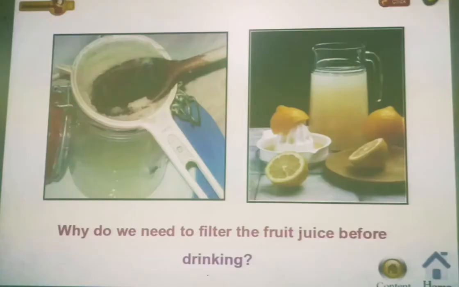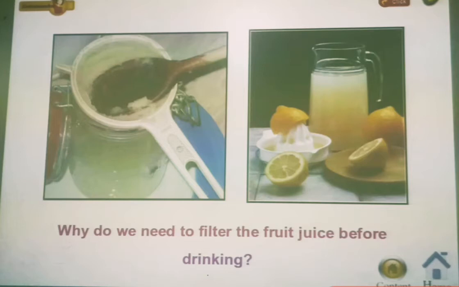Now we are going to discuss the second method of separation of liquids from solids. Whenever we make fruit juice at home, is it edible as it is? Can you drink it as it is? Don't you have to go through any process?